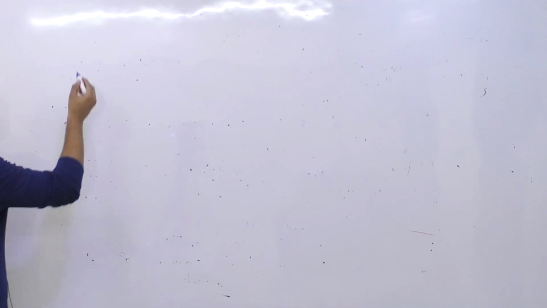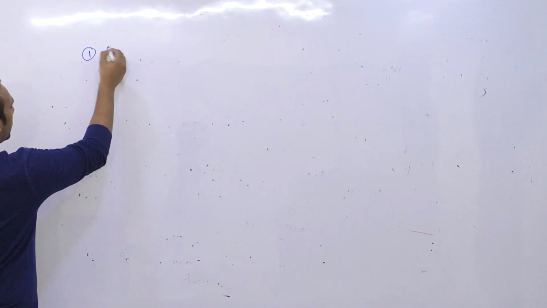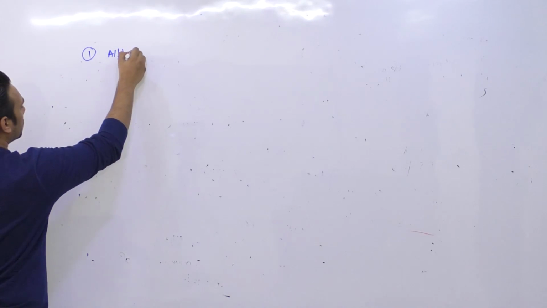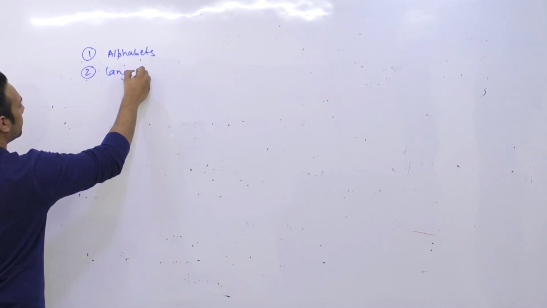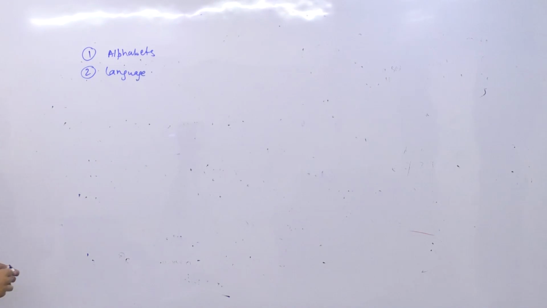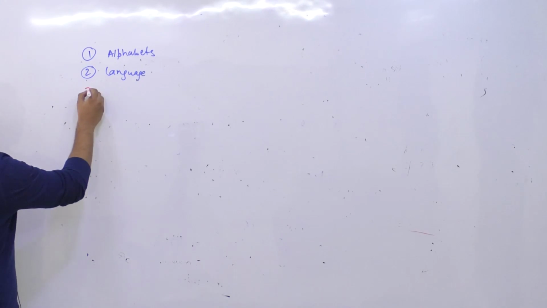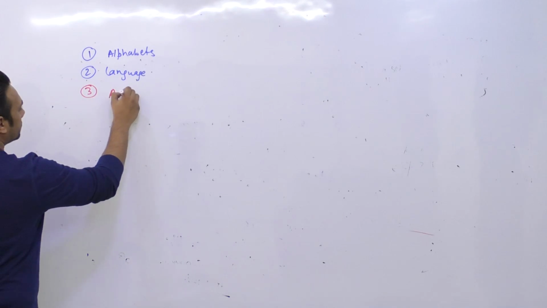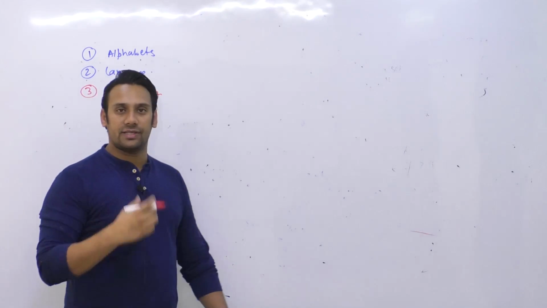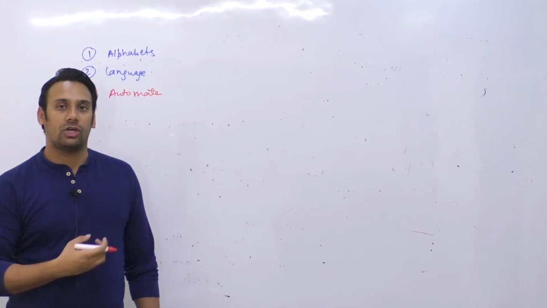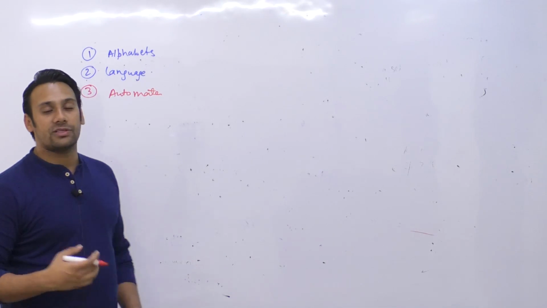Okay, so let us look at more topics, more things here. I know now what the alphabets are, and I know what a language is. We have seen an example of the alphabets, and an example of the language also. Now after this, we want to understand what an automata is. I'm just giving an overview right now: what is the alphabet, what is the language, and what is an automata. I'm still going to cover these languages in more detail.